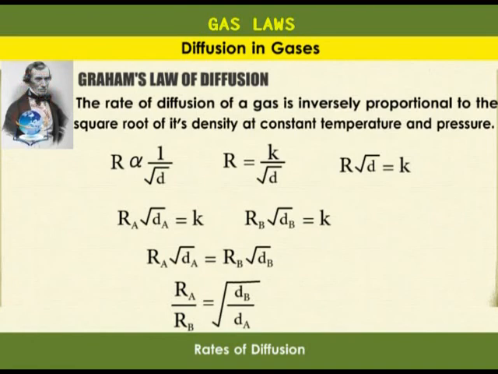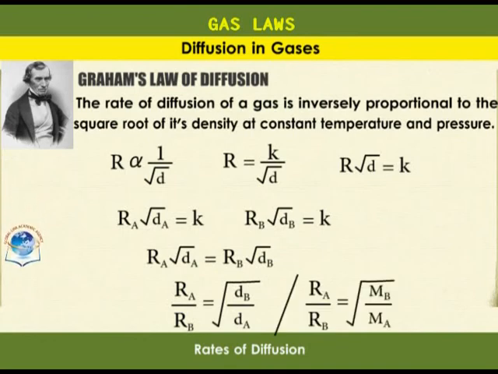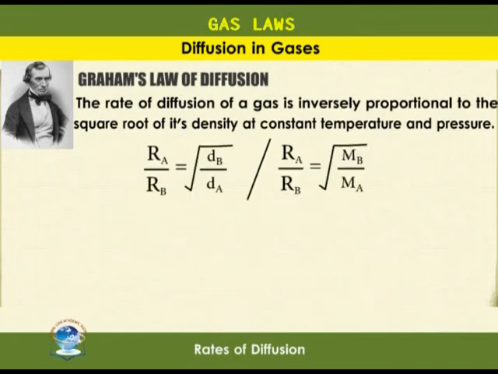Remember, density is equal to mass over volume. And considering the gases being compared have the same volume, we can use mass in place of density. So we shall have rate A over rate B is equal to the square root of mass B over mass A. The mass we are talking about is the molecular mass.